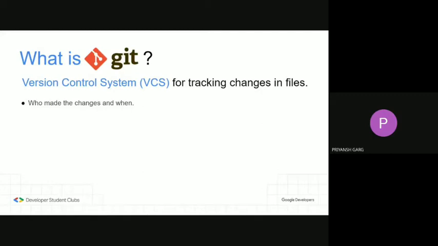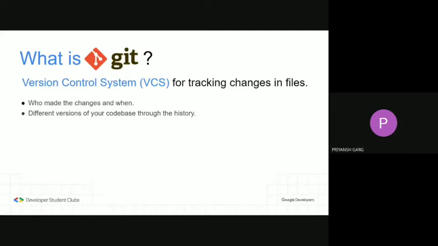So how it basically does that is it divides the entire history of your code base into different versions. That is, you can create a new version of your code base every time you make some changes and are satisfied with those. Along with that, you may also write a small message explaining what changes you made in that version and why.